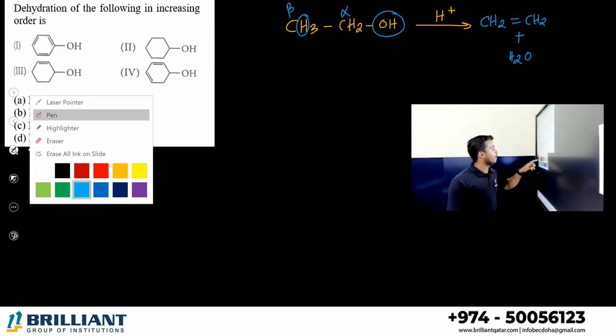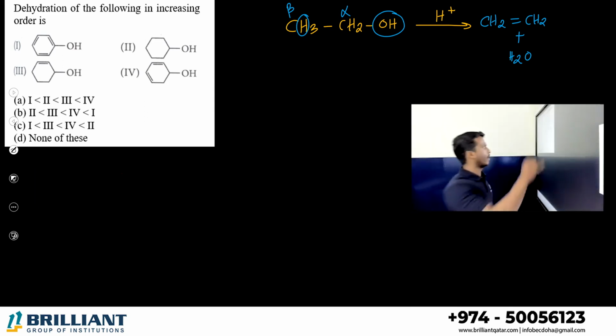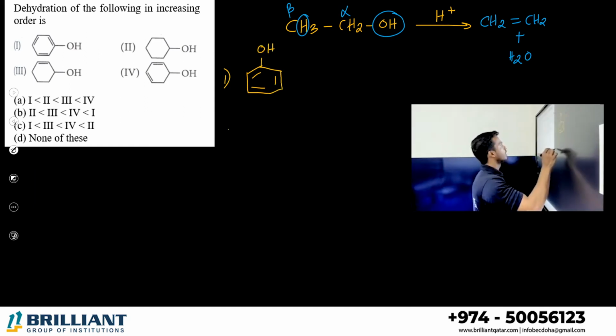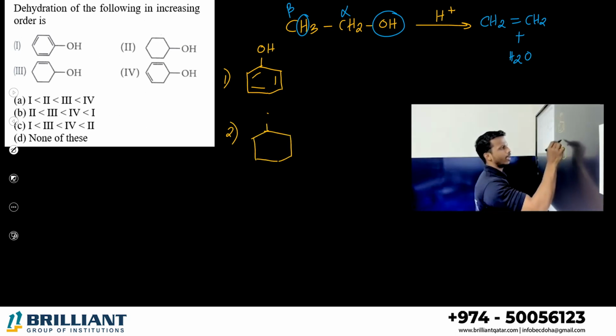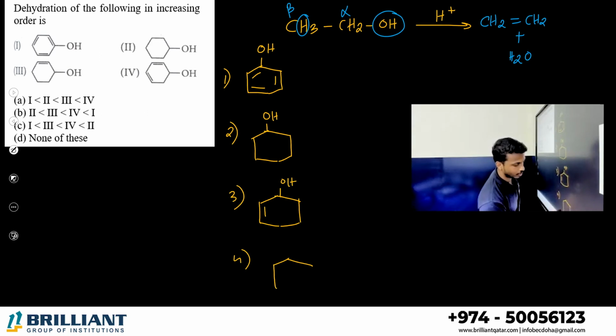Here, let me treat each compound with the acid. First compound, it is given clearly, is phenol. Second compound is cyclohexanol, and third compound is cyclohexenol. An alkene is there with the alcohol, and the fourth one contains a diene in cyclohexane with alcohol.